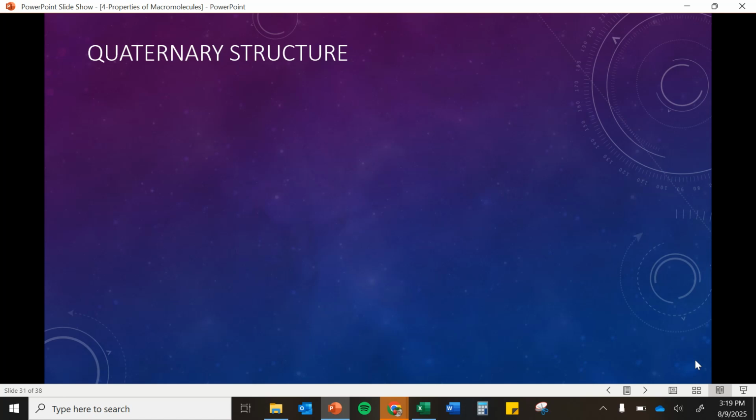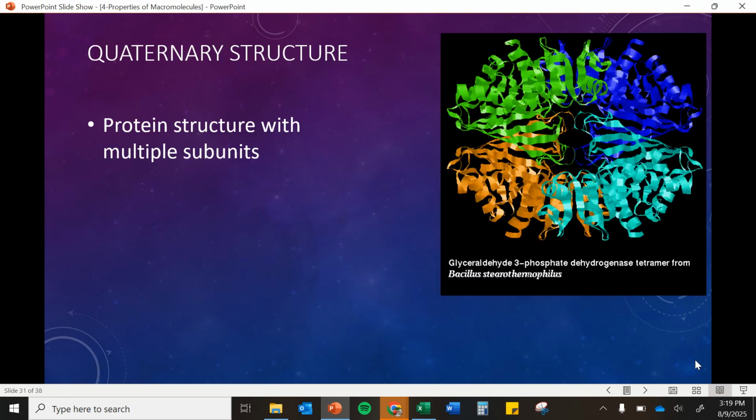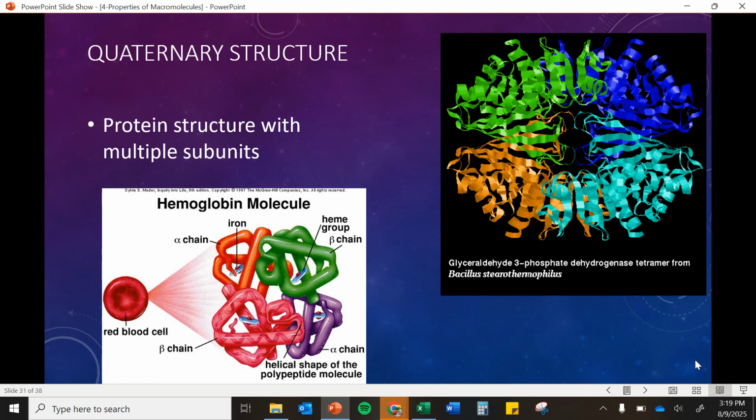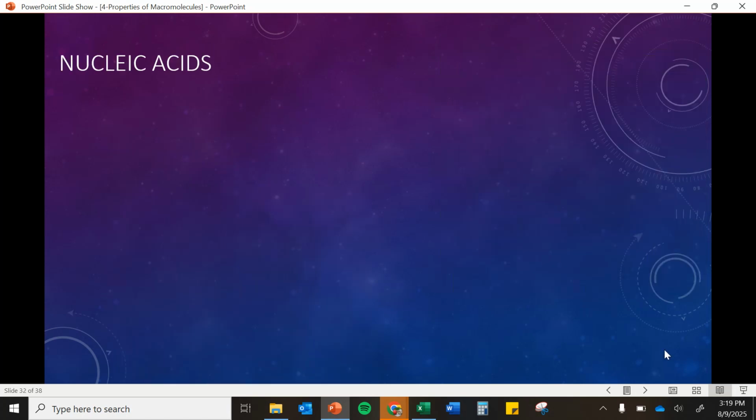Quaternary structure is basically when we have multiple subunits of proteins coming together. A great example of this is hemoglobin. Hemoglobin is made of 4 different subunits that come together to make an overall superstructure. Okay, so that is our quaternary structure. It won't come up so much in this class.